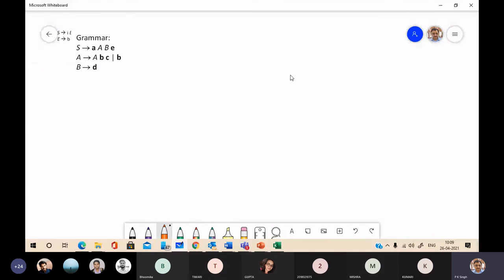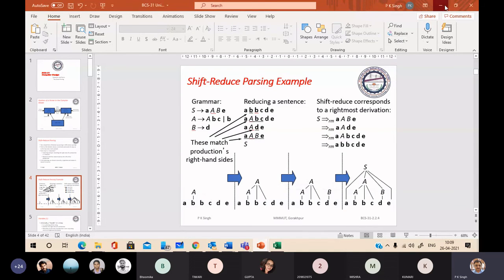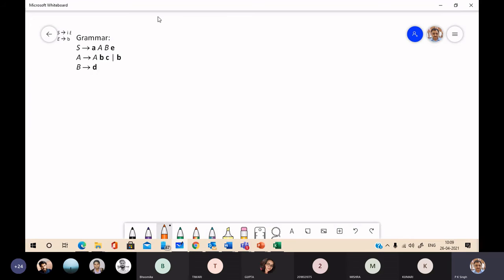This is the grammar, and the string you can remember is A B B C D E. Now we scan this string from left to right.